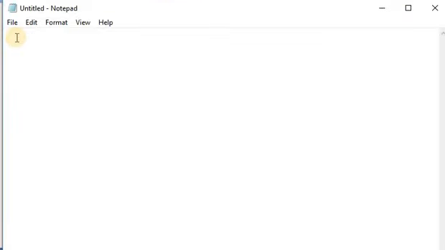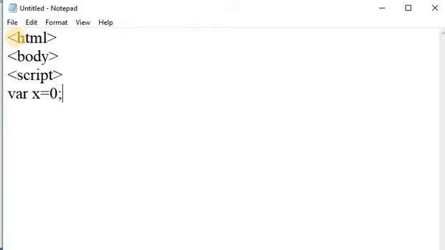In Notepad file, here I am taking HTML tag. After that, I am taking a body tag. In body tag, I am taking a script tag, and in a script, here I am taking one variable x equal to, suppose it is initialized with 0.